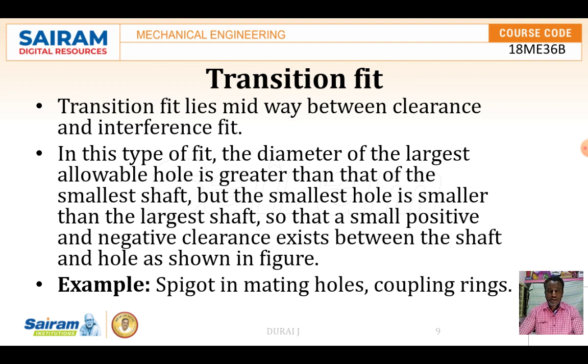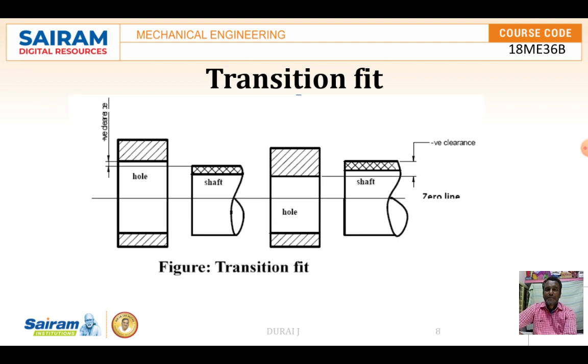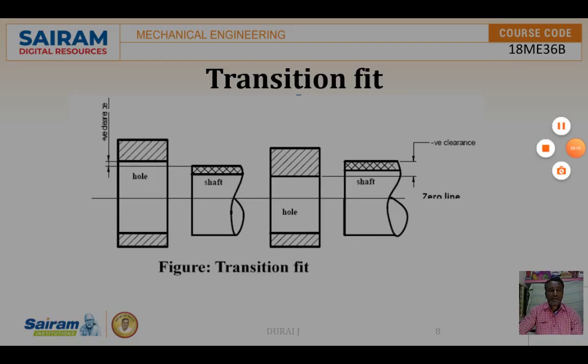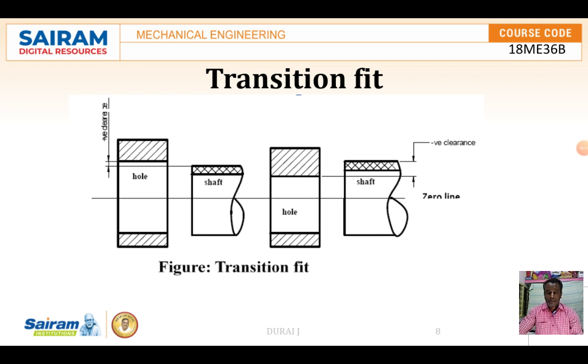If anywhere we require the shaft to rotate inside the hole, we can follow the clearance fit. If we require a tight fit, we use interference fit. And if the component, the shaft, is tapered, that is a transition fit. So these are the types of fits normally used.